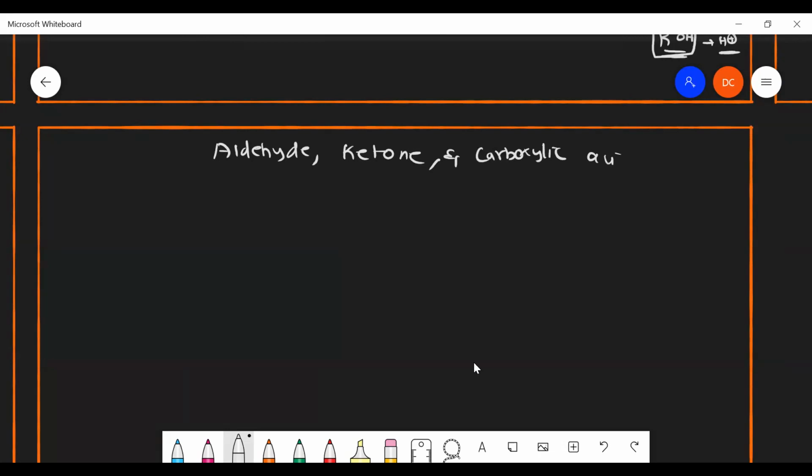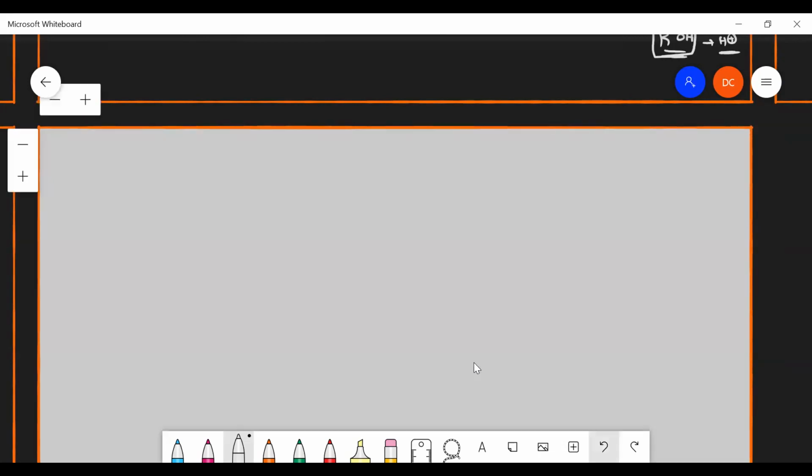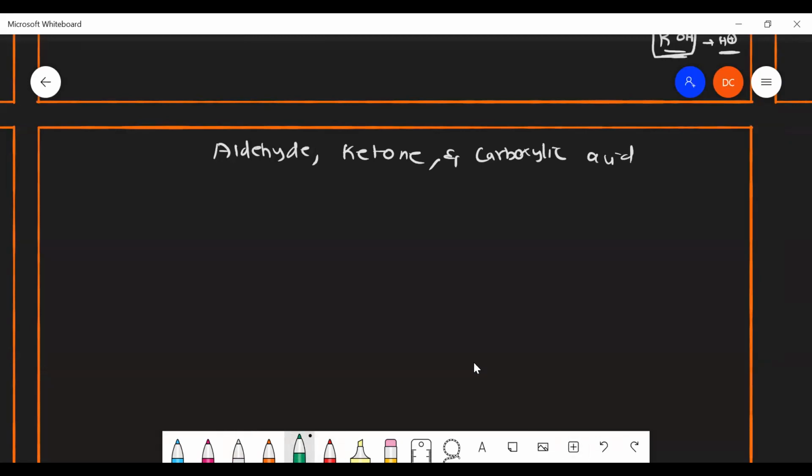Carboxylic acid. This is the third chapter. So aldehydes, ketones, and carboxylic acids. What is the functional group of aldehyde? C double bond O H. This is the functional group of aldehyde. What about ketone? C double bond O, and on both sides some R group should be attached. What about carboxylic acid? C double bond O, and OH is there. So these are all the functional groups.